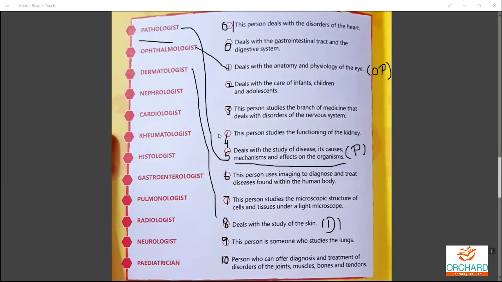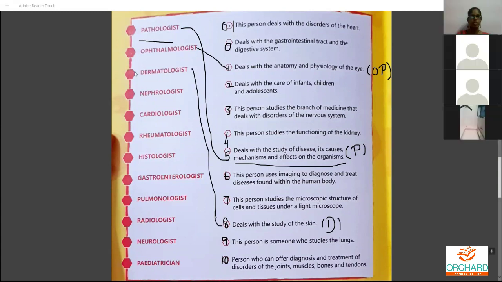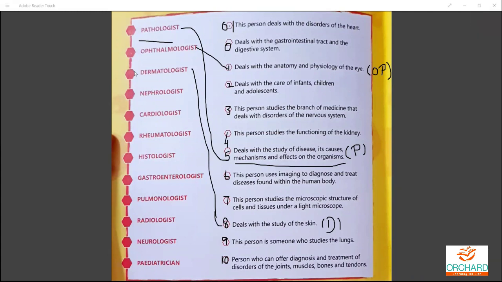Moving on to the next one. After dermatologist, you have nephrologist. So the fourth one will be nephrologist. Nephrons, where exactly are the nephrons located? Yes, kidney disorders, very good.